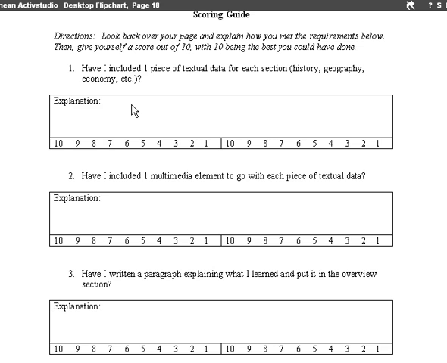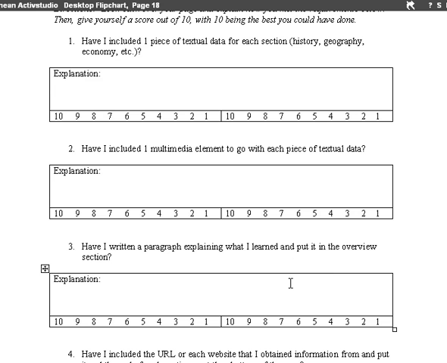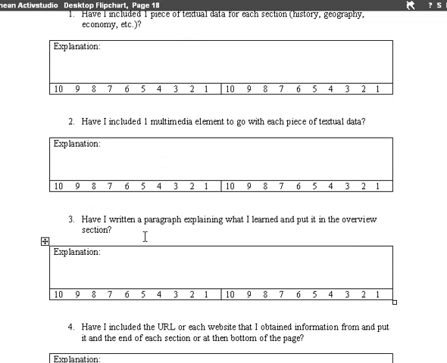So sample explanations might be like, I put a piece of data in every section, and each piece of data was relevant to that topic, and it was unique.